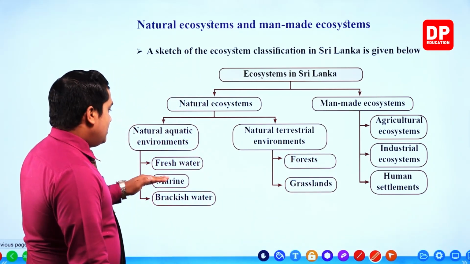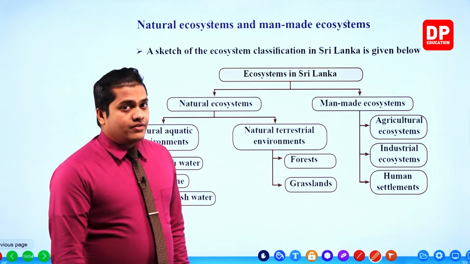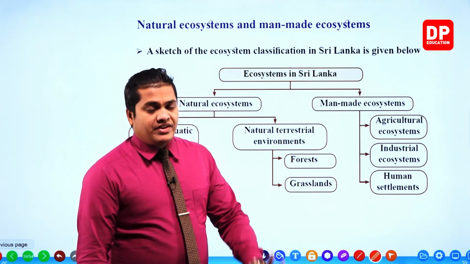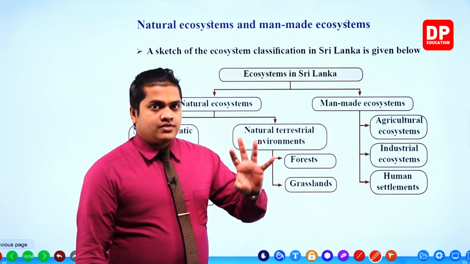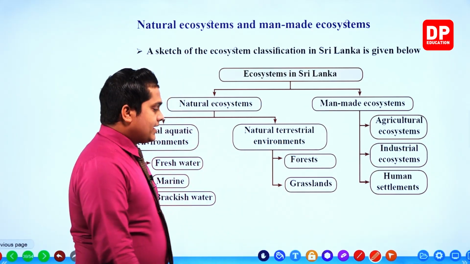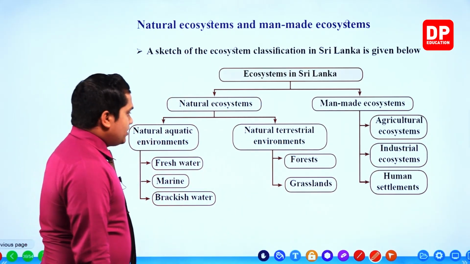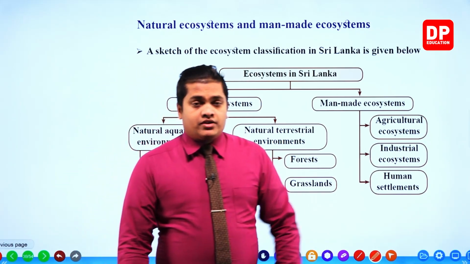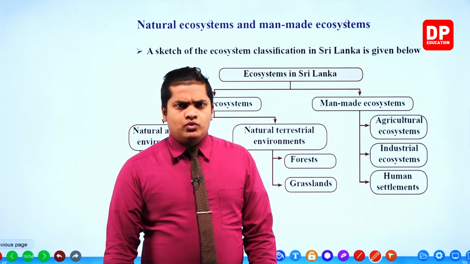Under the marine water ecosystems we'll be discussing estuaries, oceans and so on. Then under the brackish water aquatic environments we'll be discussing lagoons.